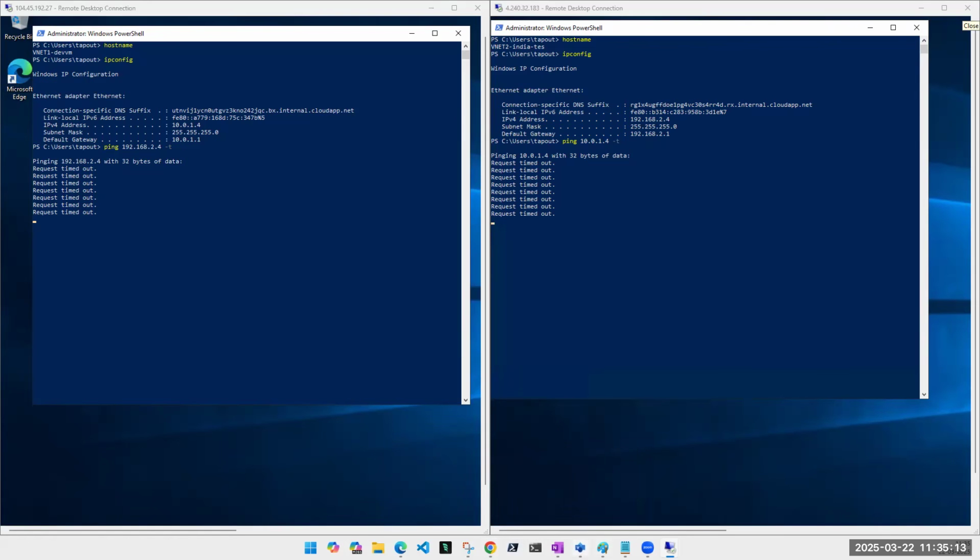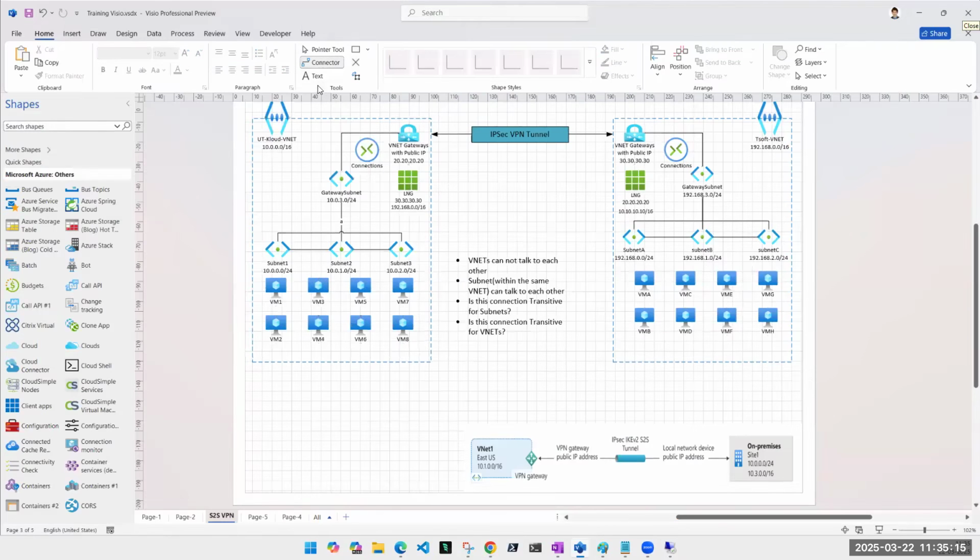So very first thing, let me open this video. What are we trying to do here now, guys? We are trying to ping this machine to this machine. It could be any subnet. Doesn't matter. From this subnet to here, it doesn't matter. But did you understand what are we trying to do? Ignore all this. This I'm going to explain later. This one diagram we are using for multi-purpose. So is this clear? Is this point clear? What are we doing now? We're trying to communicate with VM4 to VMF, which are in two different virtual networks. And VNets cannot talk to each other. This is default nature I have written. Is this point clear to everyone?